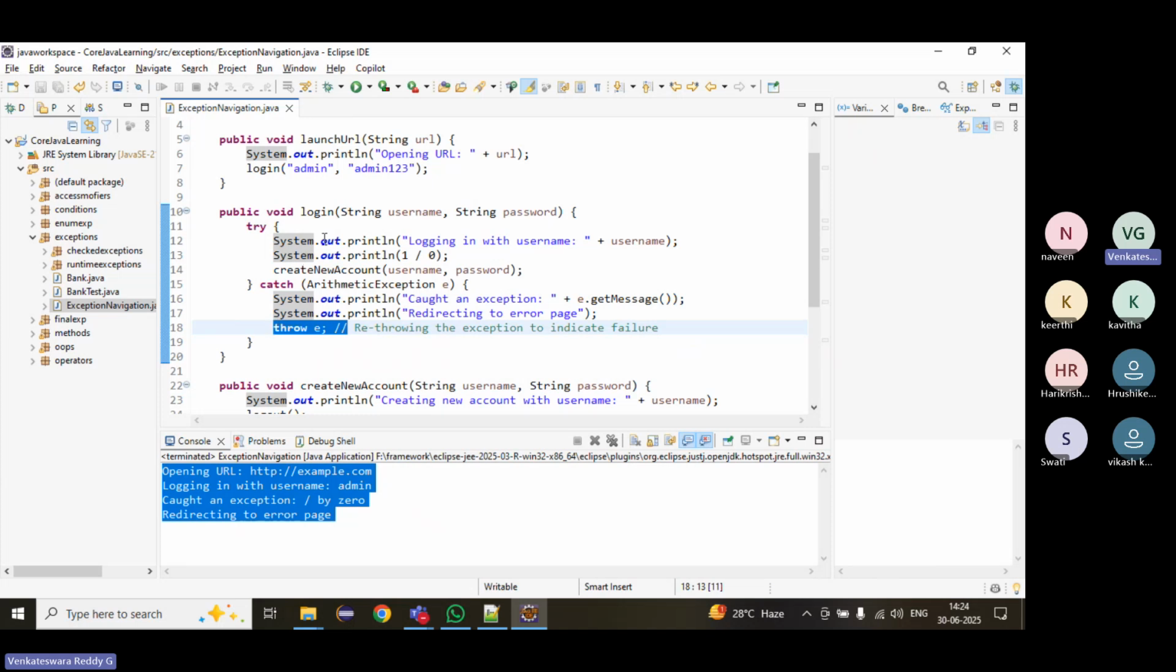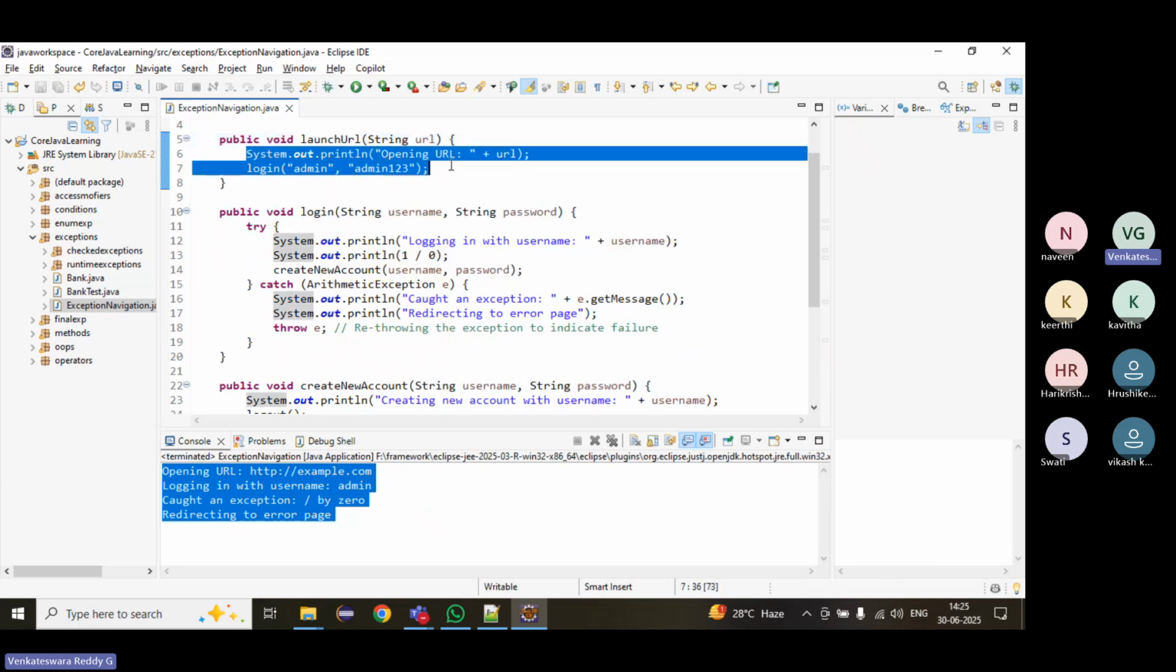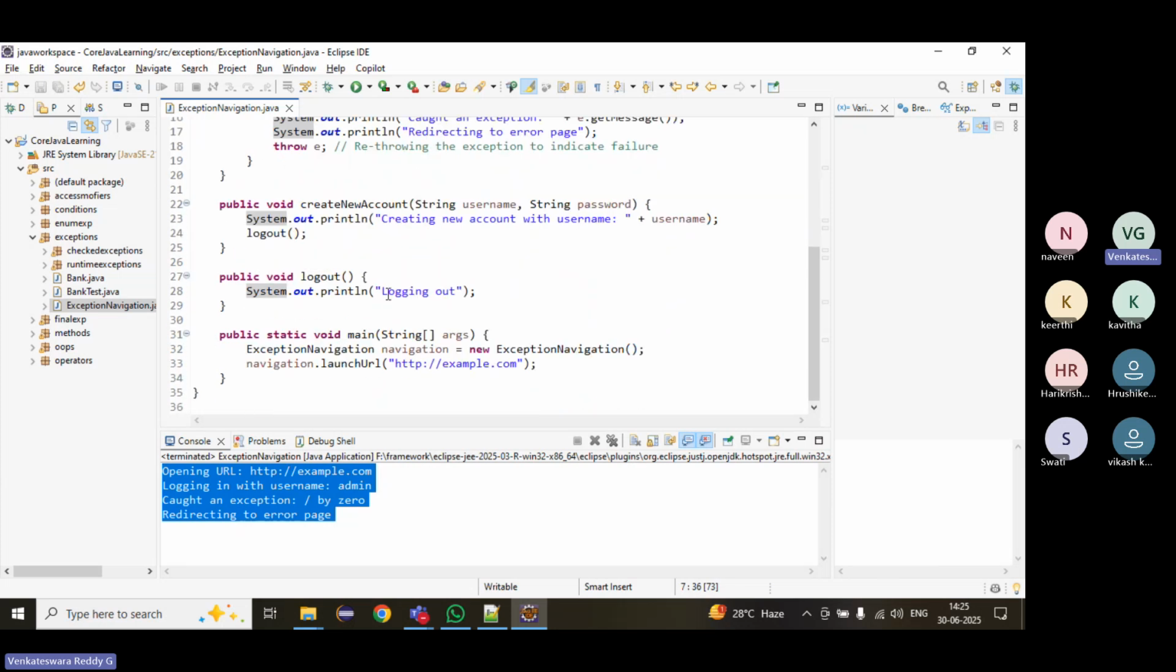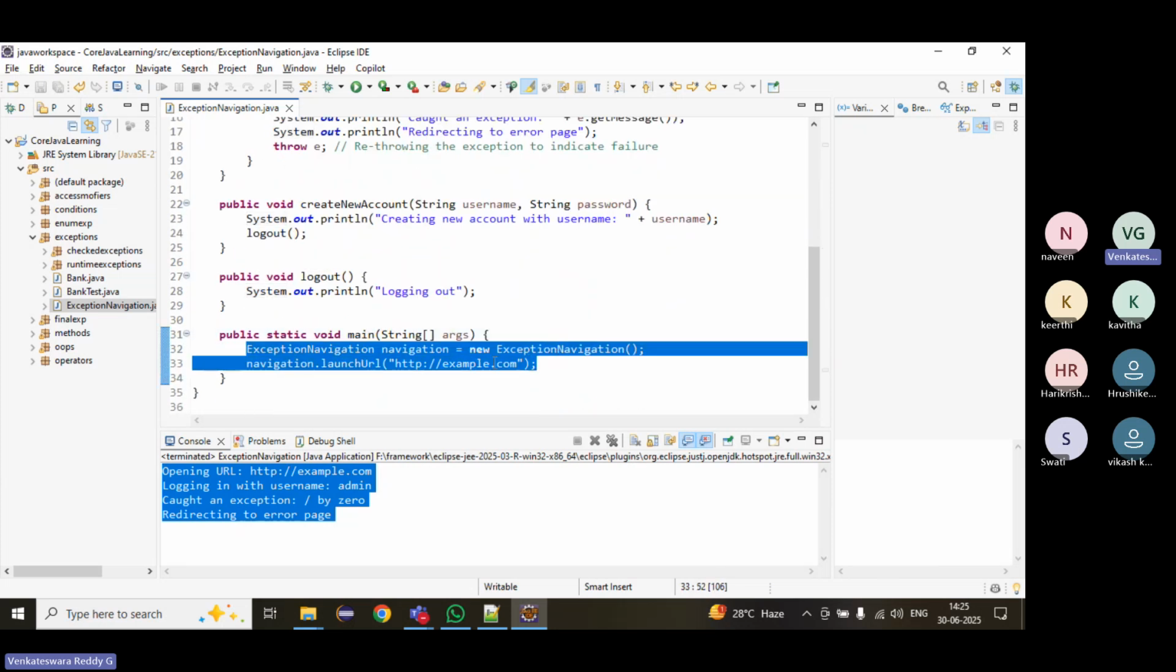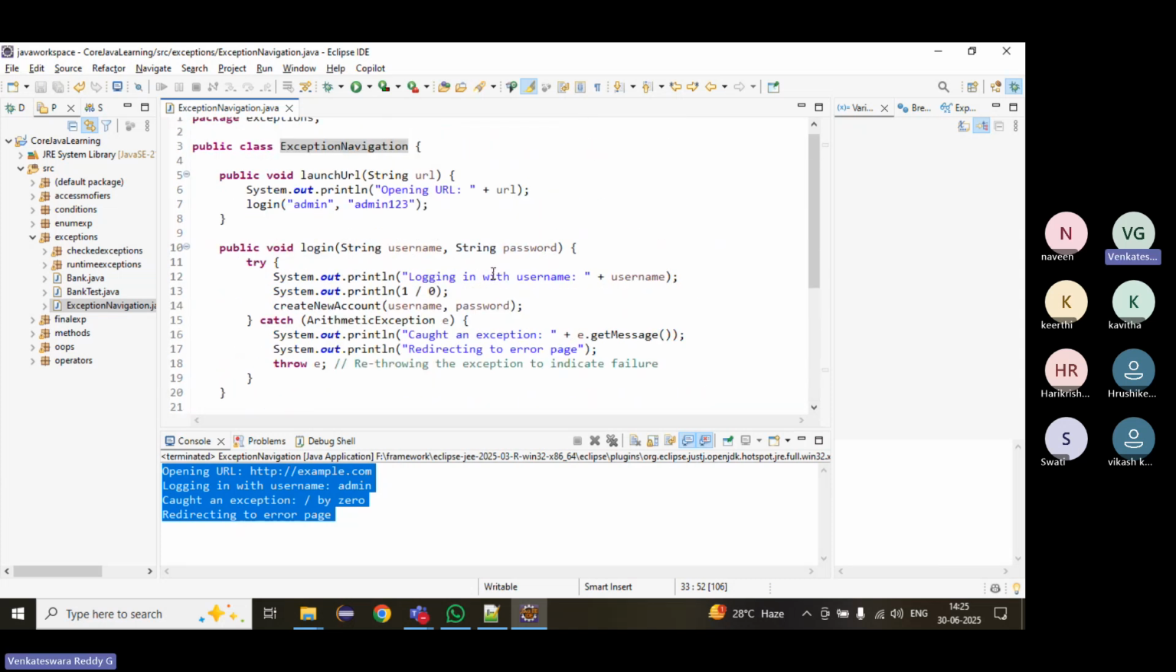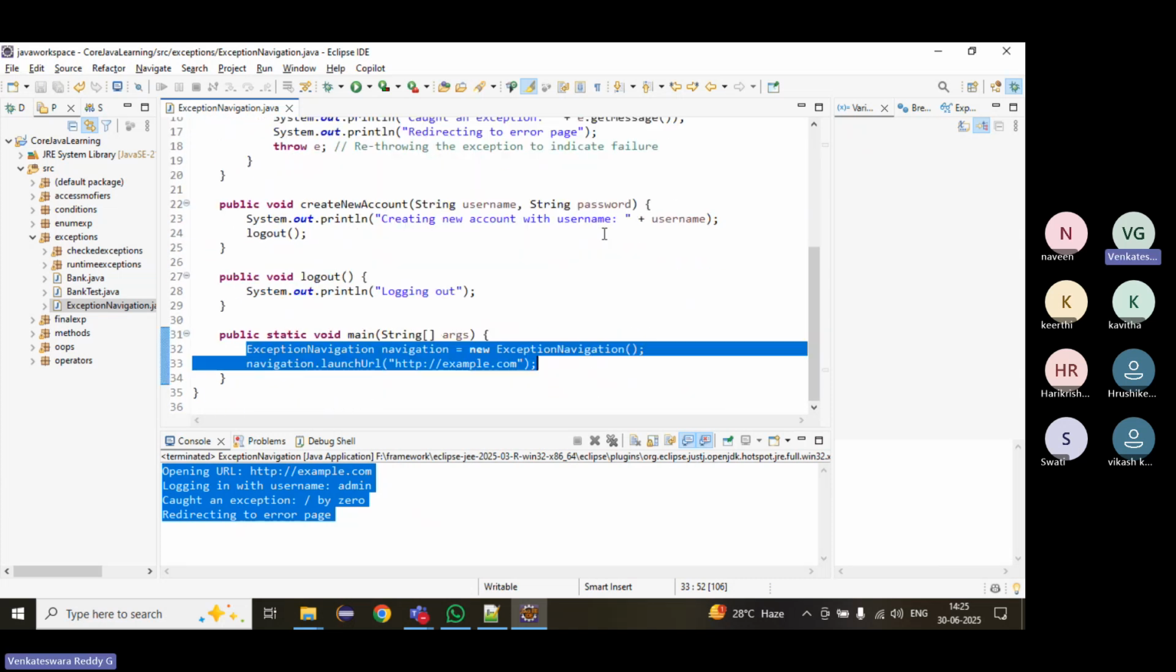Rethrow means what will happen? Who called this login method? Launch URL. It will go here. Rethrow means again it will go to launch URL. It will verify is there any try catch? No. Who called launch URL? Main method. There is no try catch. Then it will navigate to JVM. JVM will take care of it and print it.